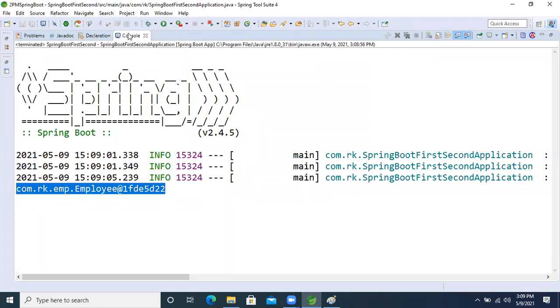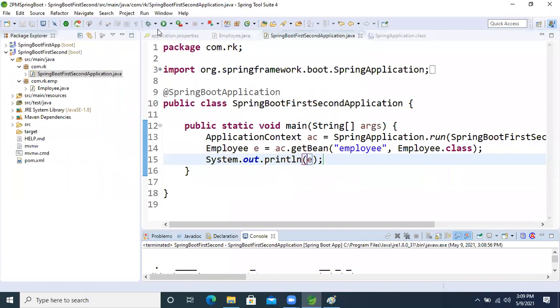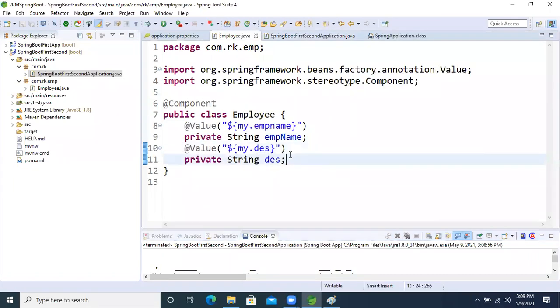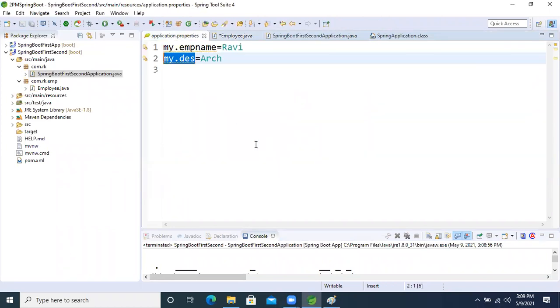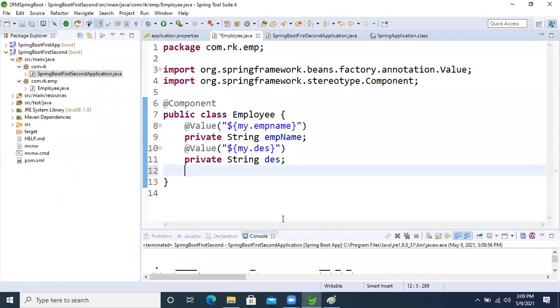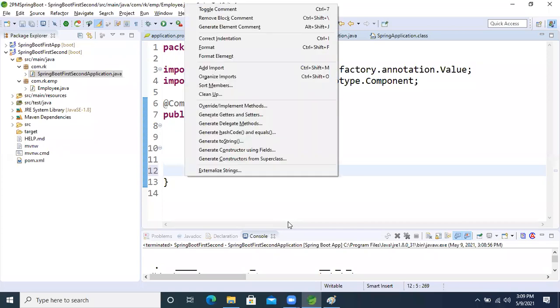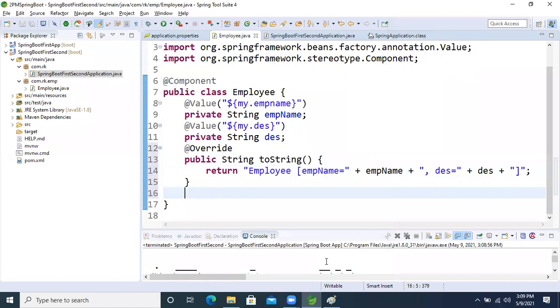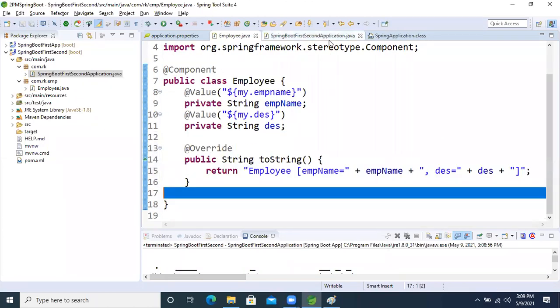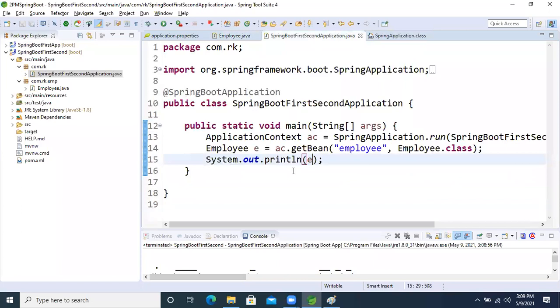Sorry guys. If you want to see the result, just come inside the class and override toString, for the data like Ravi and R. Override toString with Alt Shift S. I'm overriding it to see the result in an informative format, because I don't want the hash code of our object. So now run again.